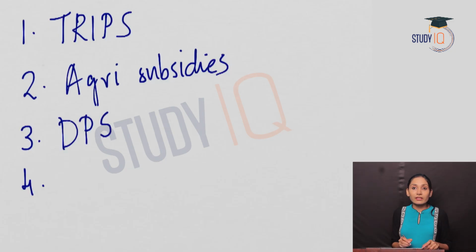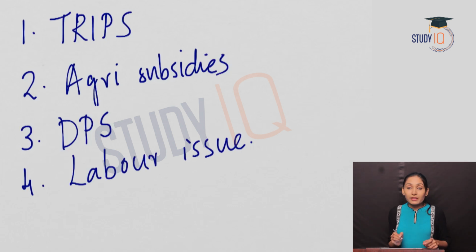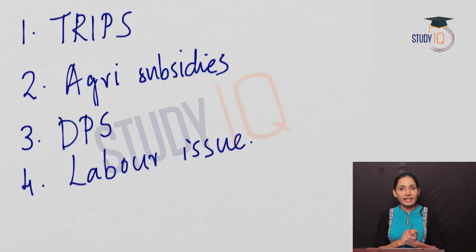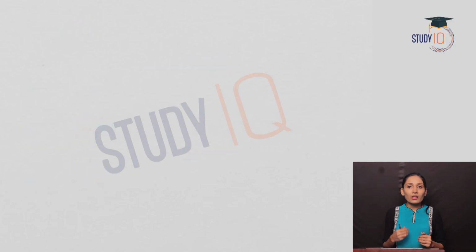Fourth one was related to the labor issues. It was decided that the labor issues will not be taken by the World Trade Organization. Instead, the ILO will take care of the labor issues. All these four negotiations were highly favorable for the developing countries like India.